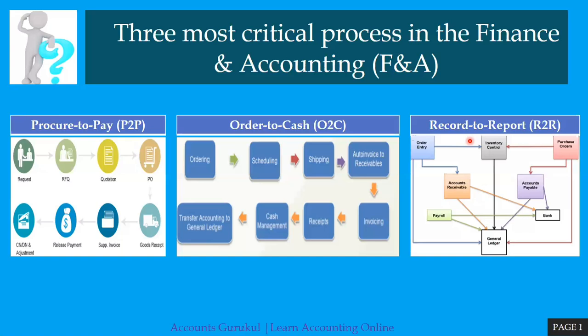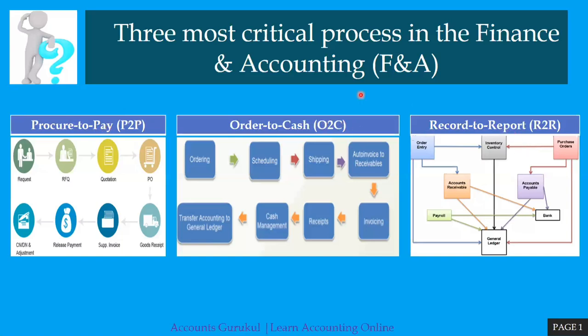So that's the reason we have to understand that. Record to report says that ये सब लेजर से डेटा फ्लो होके जनरल लेजर में चला जाता है. Based on the general ledger we are able to generate the trial balance, and based on that trial balance we can create the P&L, balance sheet, whatever report we require, so we are able to pull out from R2R. These are very critical processes, and for each and every process there are n number of job opportunities. That's the reason: procurement to pay, order to cash, and record to report.